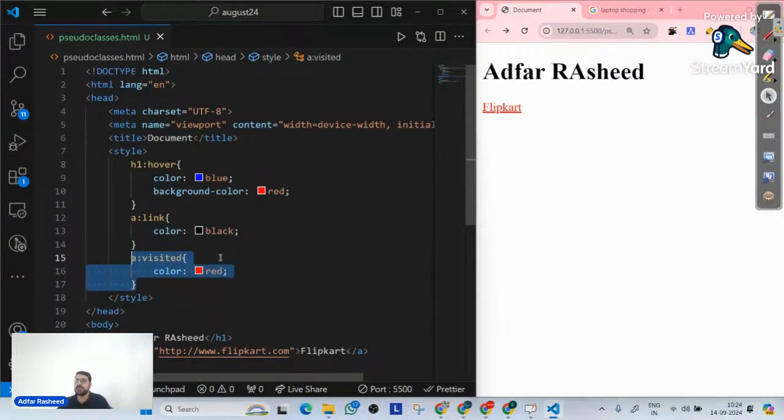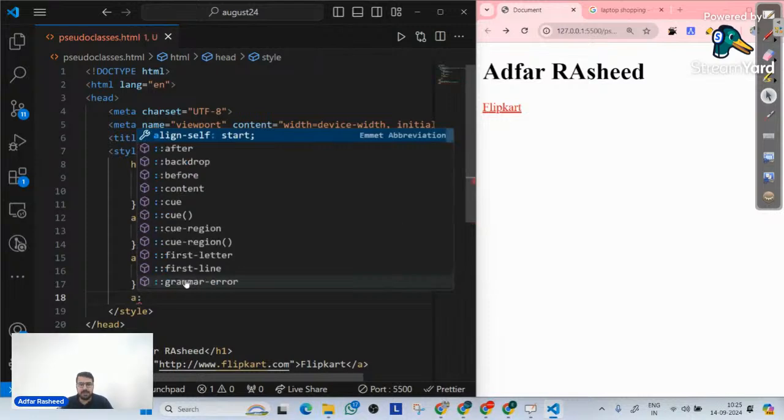I hope this makes sense. Am I clear? Do you understand the difference between link and visited? The link pseudo class will be implemented on an anchor tag when it is unvisited, when I as a user have not visited it. But if I talk about the pseudo class visited on an anchor tag, it means the style will be implemented once the link is visited. I hope that makes sense. After this, on my anchor tag as well, I can implement another pseudo class called hover.